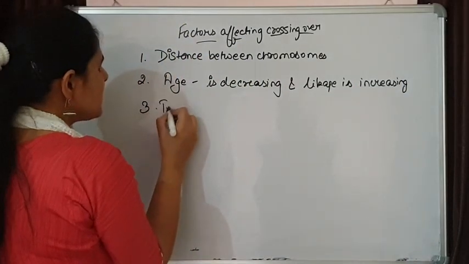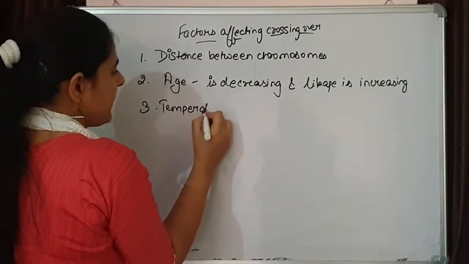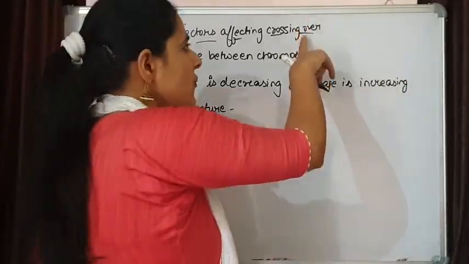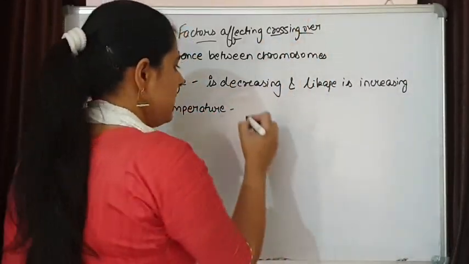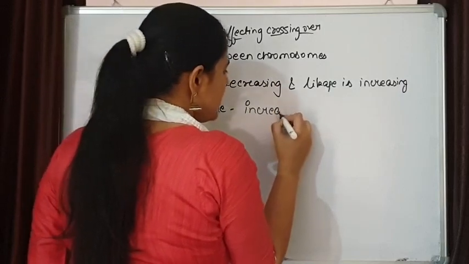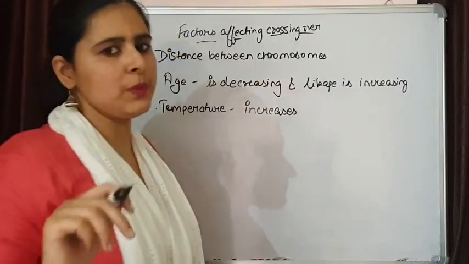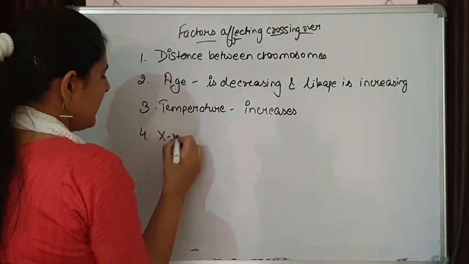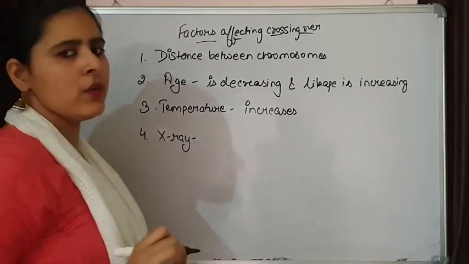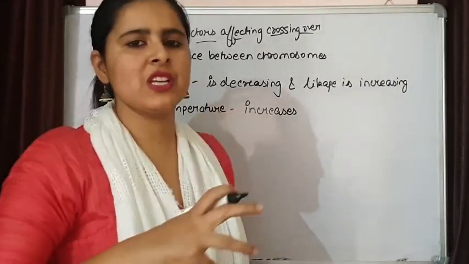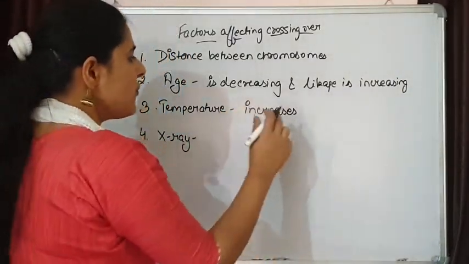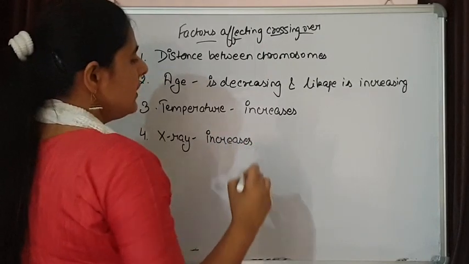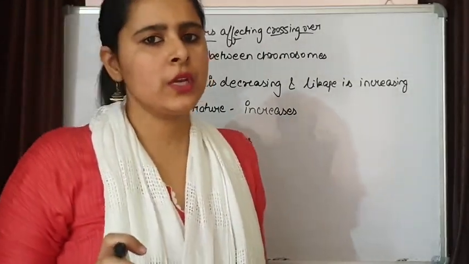The third one is temperature. With increasing temperature, the chances of crossing over increases. So more the temperature, more will be the chances of crossing over, and less will be the chances of linkage. X-ray. When an organism is radiated with X-rays, again the chances of crossing over are going to increase, and the chances of linkage is going to reduce.